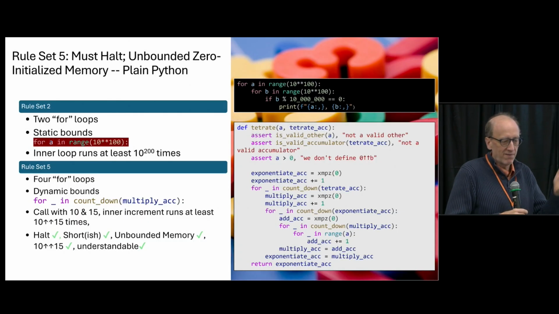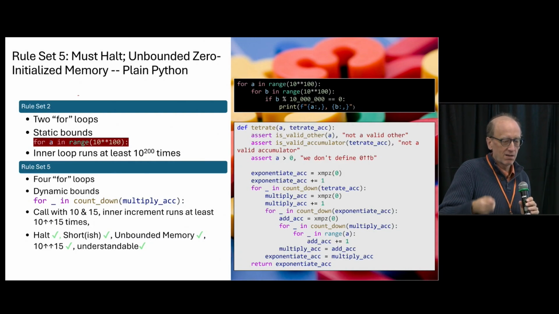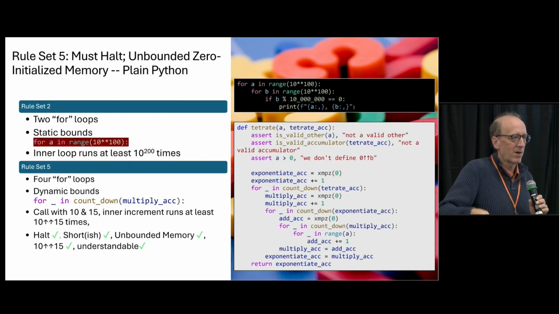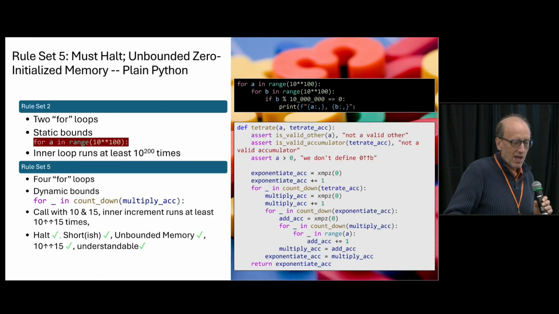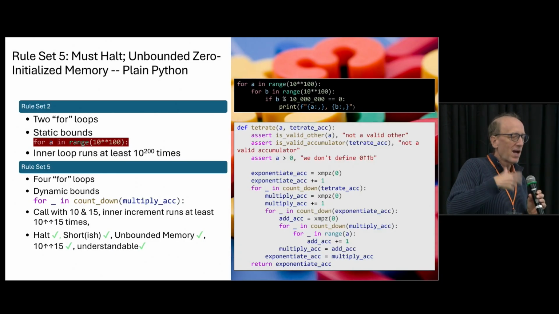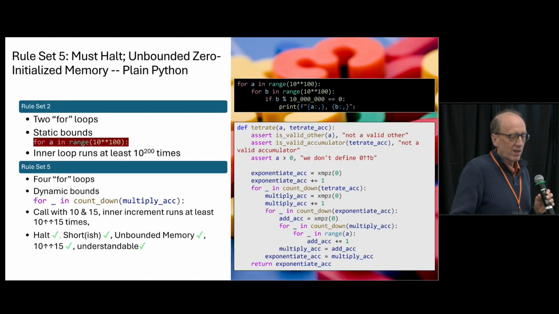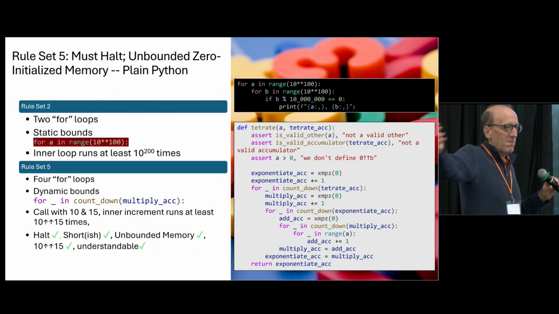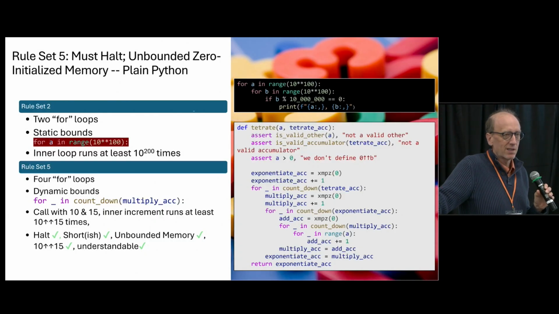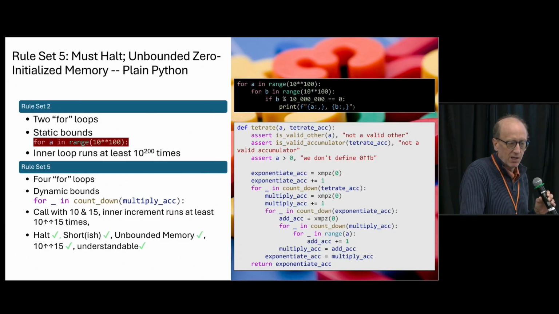We can call it with 10 and 15, and we can be sure that the inner increment will be running at least 10 to the up arrow 15 steps. And this gives us what we wanted. Now we're halting. We still have a relatively short program. We're exploiting unbounded memory. We're getting this humongous number of steps like the Turing machine did. And at least compared to analyzing a Turing machine, we have something understandable.